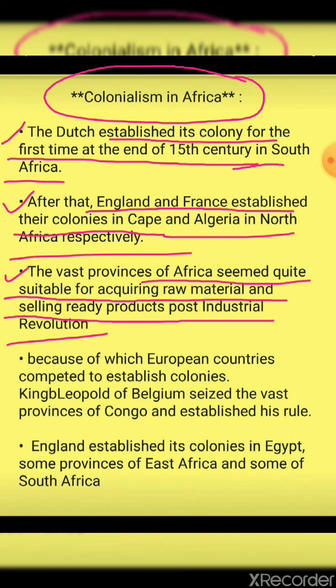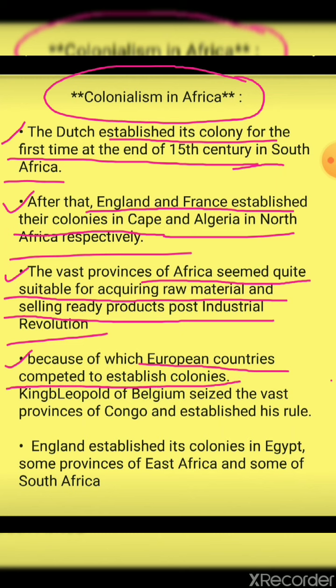And you all know what the industrial revolution is: bringing new technology into the industries for creating more production. That is said to be the industrial revolution, making good changes. Over here they are saying that Africa seemed to have quite suitable raw materials, and ready products could easily be sold post industrial revolution, because of which European countries competed to establish colonies.